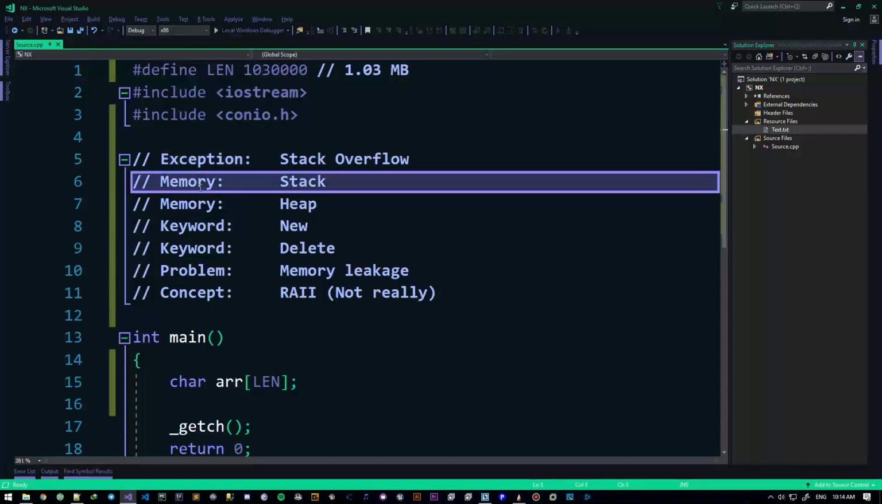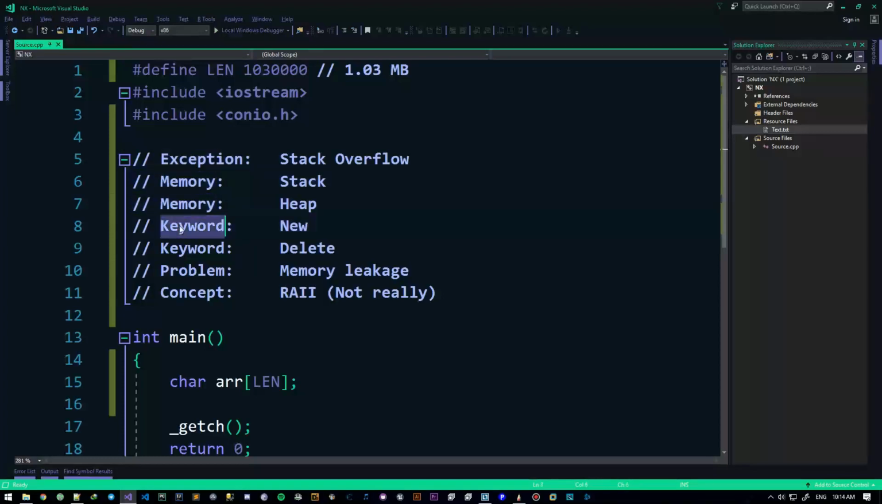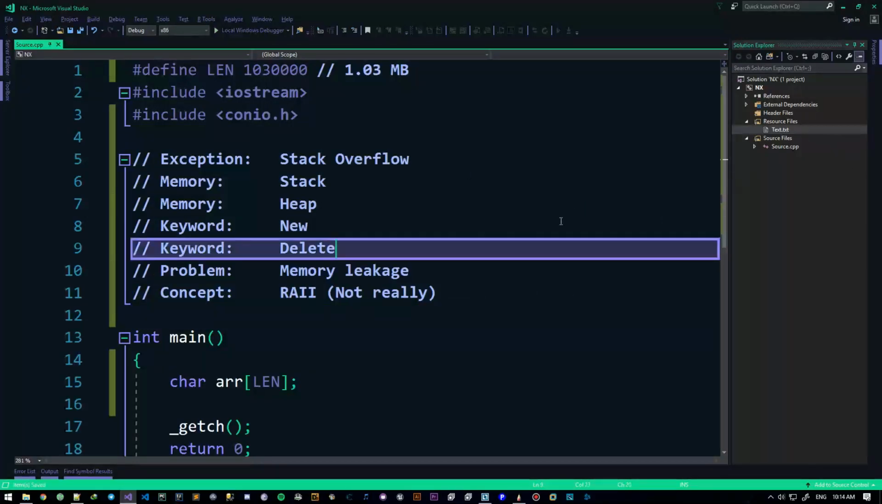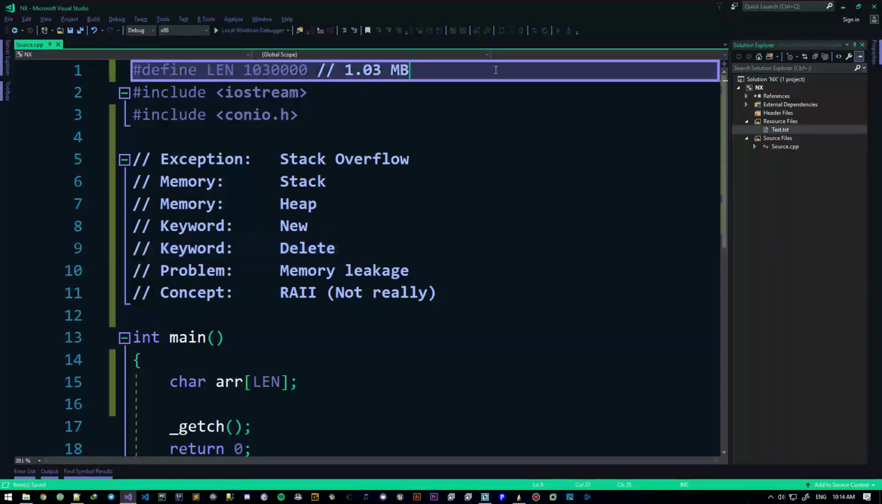We're going to talk about the memory types stack and heap, the keywords new and delete, the memory leakage problem, and the concept of RAII. Well, not really the RAII concept, but a smaller concept that RAII follows. This concept is based on another concept. Now let's get right into the code and see what everything is about.